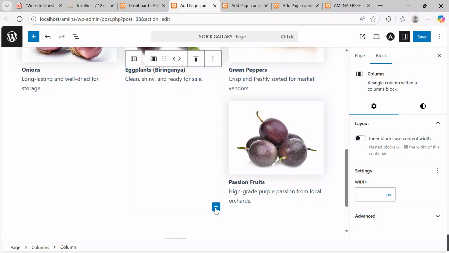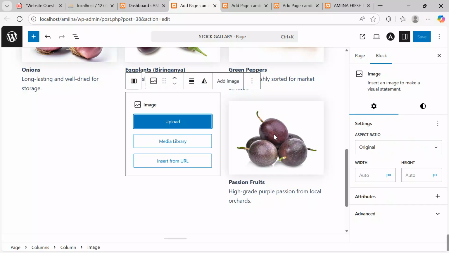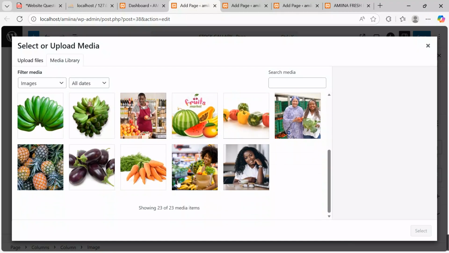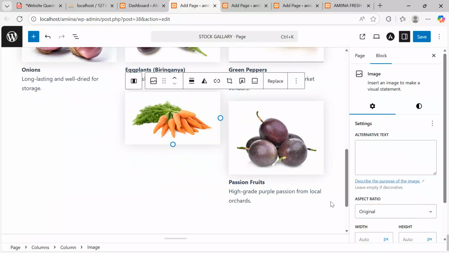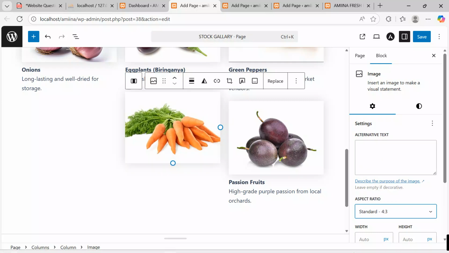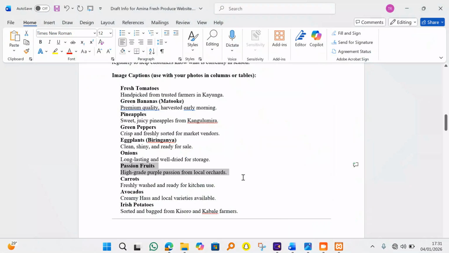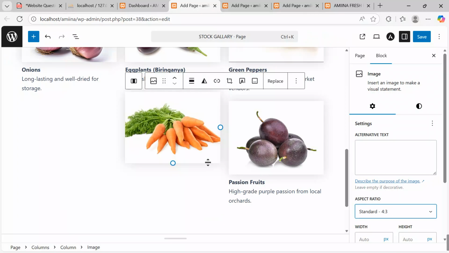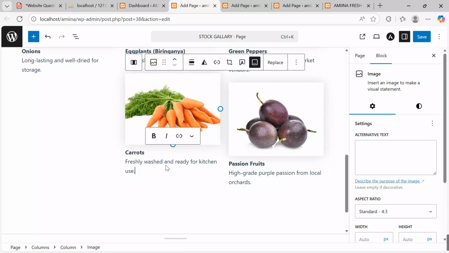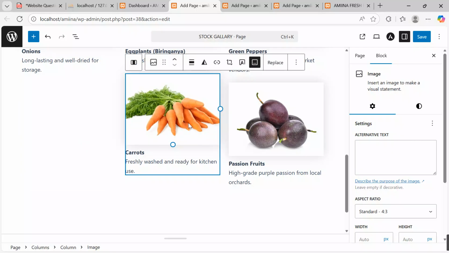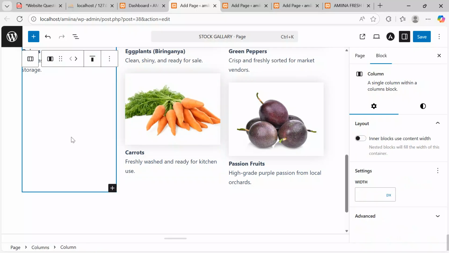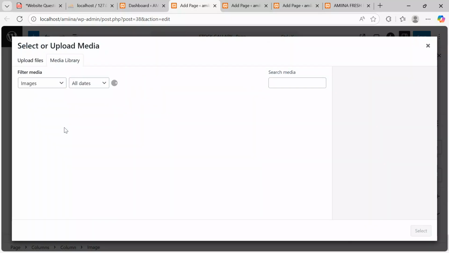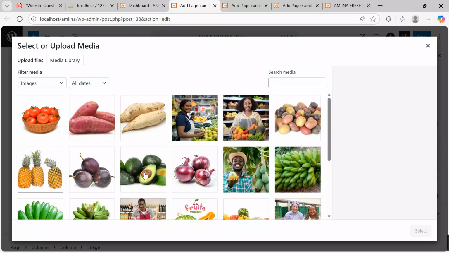Get back to this, add block, I want to set another media, this will be carrots, go to media library, access the carrots, click onto that, click onto this, aspect ratio, standard. Come back to the document, I want to put a caption, I will highlight, Ctrl C, come back here, I say add caption, I Ctrl V. One more, standard, is this standard? Yes, I will move to this, add block, I say add image, media library, let's add one more, and then we get this done and dusted.